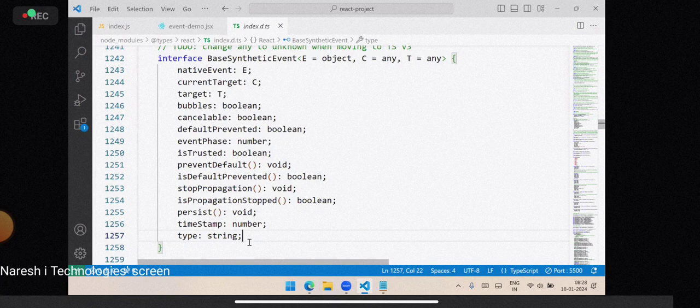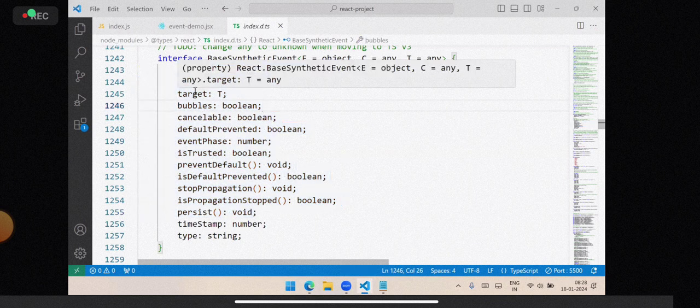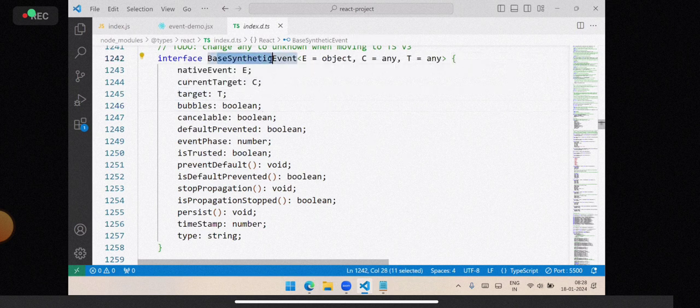So that means they are derived from the general event only, but not the browser event, where all features available here are limited. JavaScript browser events have a lot of things. React is using only a few basic events, related properties. So target is an event related property and it is derived from synthetic event. Any event like mouse events is derived from this location only.